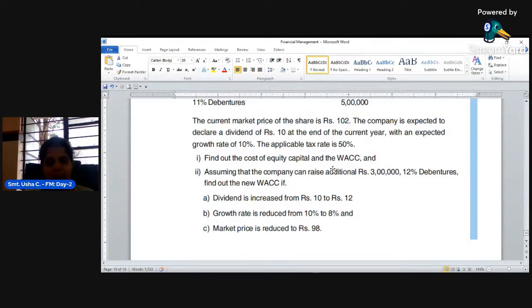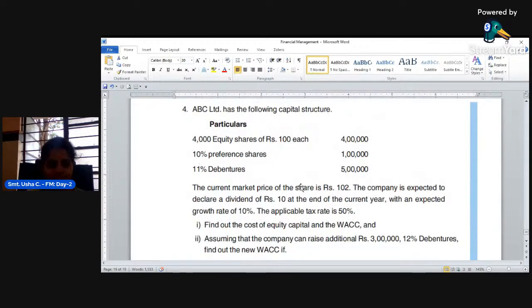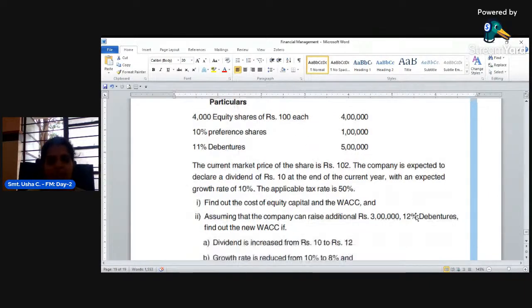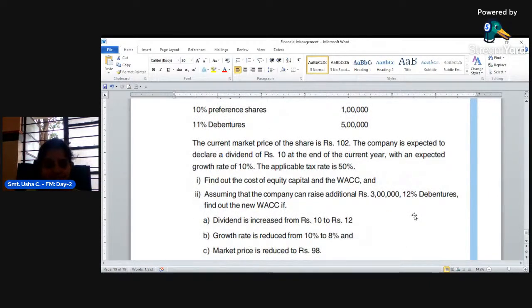Look at here, the company is going for raising an additional capital of rupees 3 lakh with 12% debenture. There is already a debenture at 11% in the capital structure, but they are going for raising another 3 lakh rupees with 12% debenture. We have to take that separately as a separate source of capital.